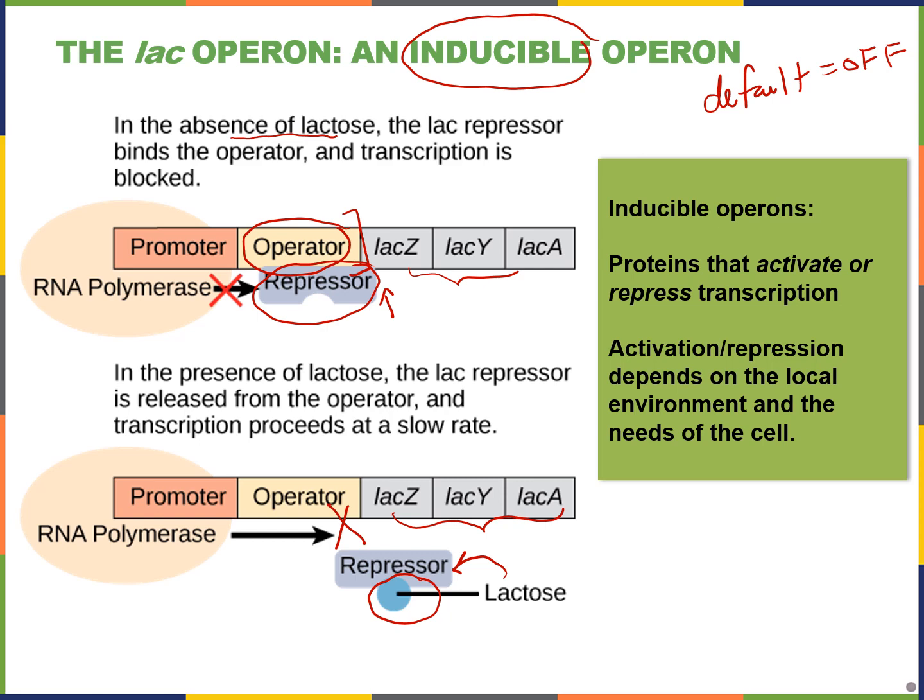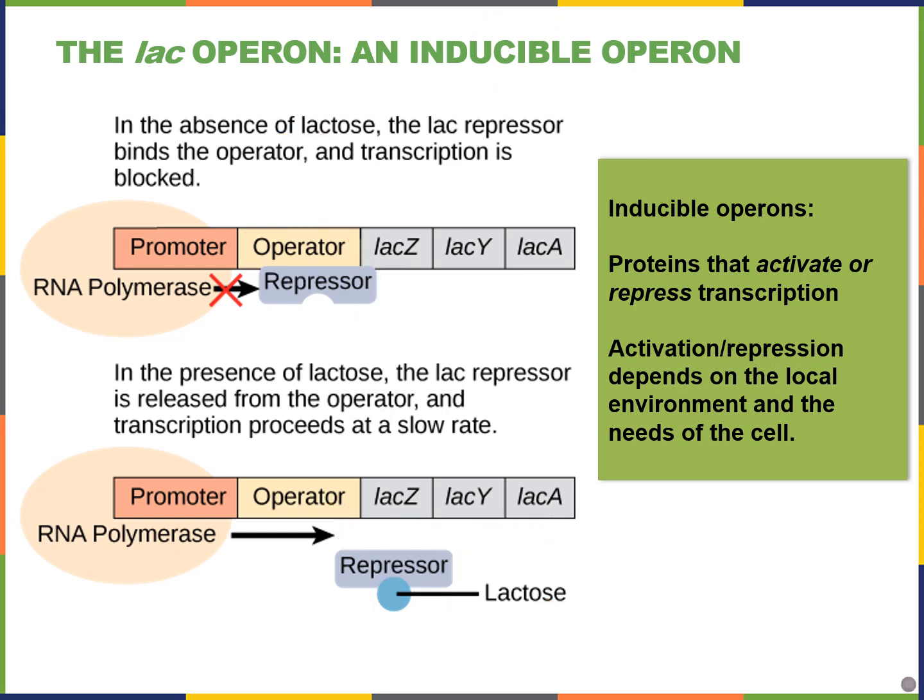So this is called an inducer. Lactose is the inducer because it binds to the repressor protein and makes it stop binding to the operator, allowing transcription of the genes. This is an inducible operon because of this. And again, this really depends on the needs of the cell, much like the tryptophan operon. When you have lactose, then you want to transcribe the genes that allow the enzymes to metabolize the breakdown of lactose.